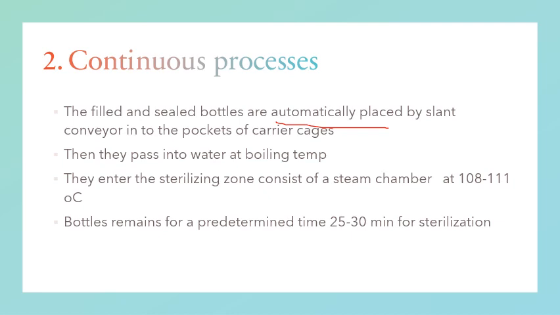Then there is a steam chamber at 108 to 111 degrees Celsius, which means 225 to 230 degrees Fahrenheit. Here the bottles remain for a predetermined time of 25 to 30 minutes for milk sterilization.